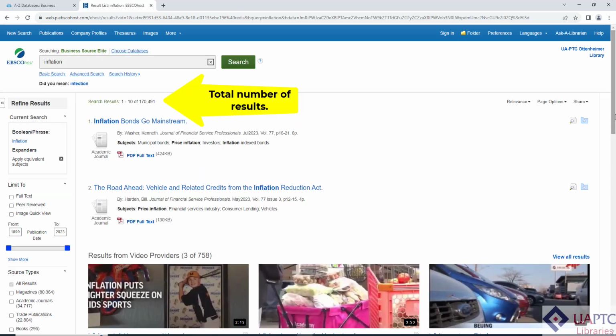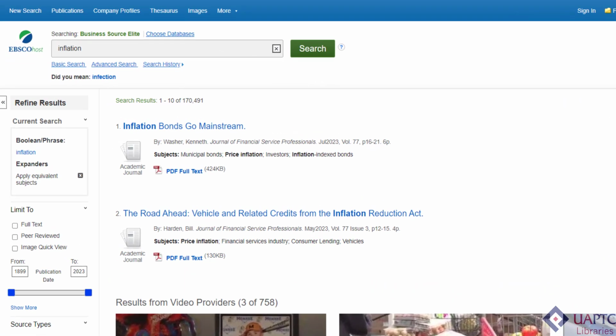Our search has found more than 170,000 articles. There are some things we can do to our search to reduce the number of articles to those that will be the best matches to our search topic. The Refine Results menu on the left side of the page gives us tools to reduce and refine our article list. A good place to start is to check the box for full text. Checking full text tells the database to eliminate those article citations in our results that do not have the full text of the article available.